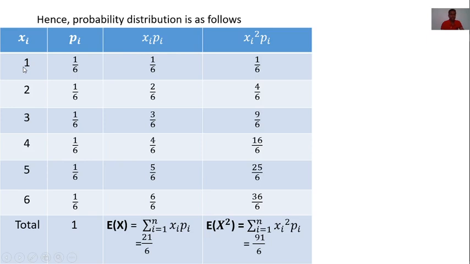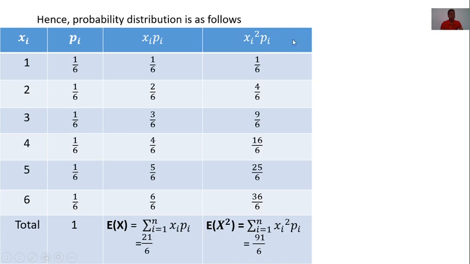Now here xi is 1: 1 into 1 by 6, 1 by 6. 2 into 1 by 6, 2 by 6. 3 into 1 by 6, 3 by 6. 4 into 1 by 6, 4 by 6. 5 into 1 by 6, 5 by 6. 6 into 1 by 6, 6 by 6. Now, taking the addition of this column, this is the summation of xi into pi. It is 21 by 6. It is also called E of x, that is, summation of xi into pi, the expectation of x.